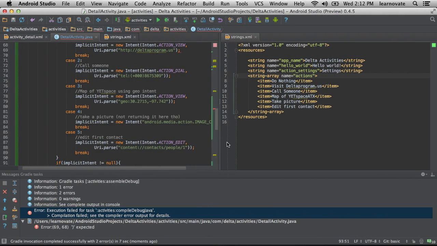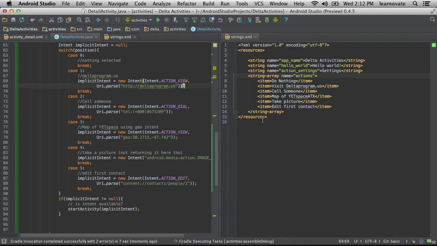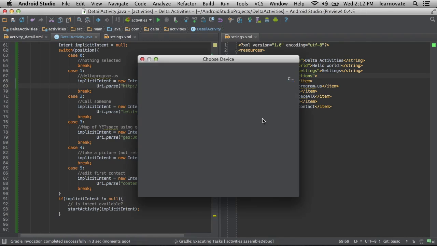Or sometimes people want them to use a specific application, and they'll use implicit intents to allow the user to use a backup application if they don't have the latest cool application that they want.